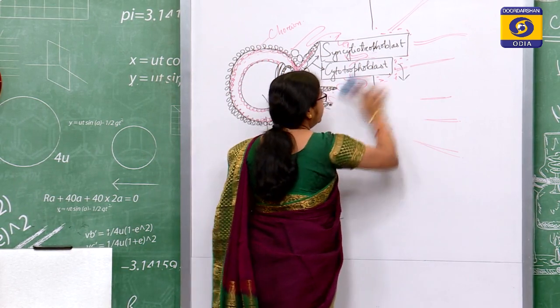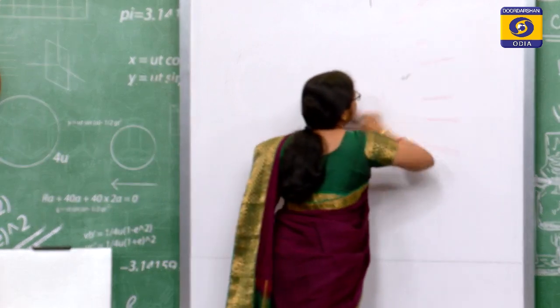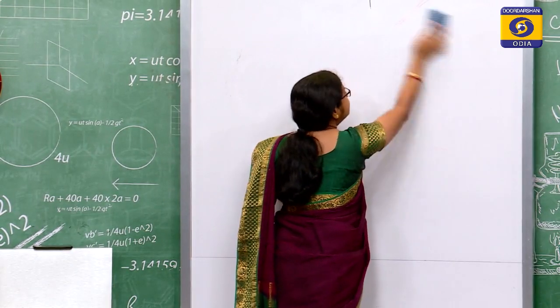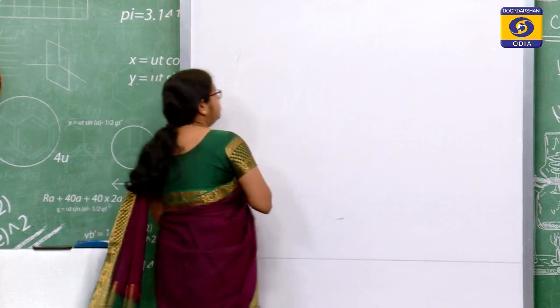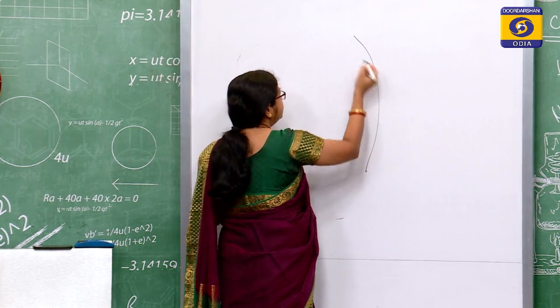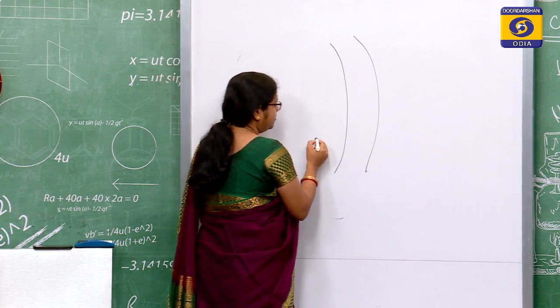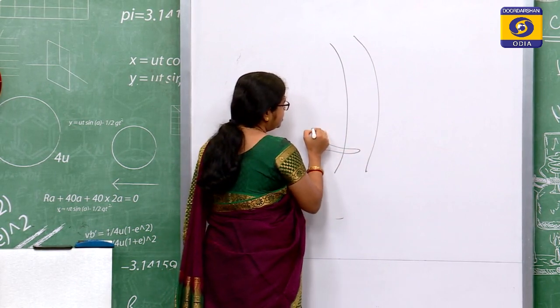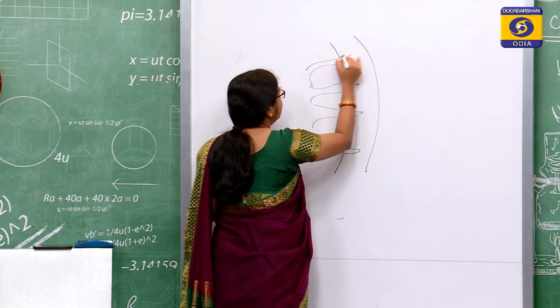For a simple understanding, we can say that when these two come together and lie in opposition to each other, the placenta is formed. If this is my maternal layer and this is my fetal membrane, from the fetal membrane the villus will enter into the maternal membrane.